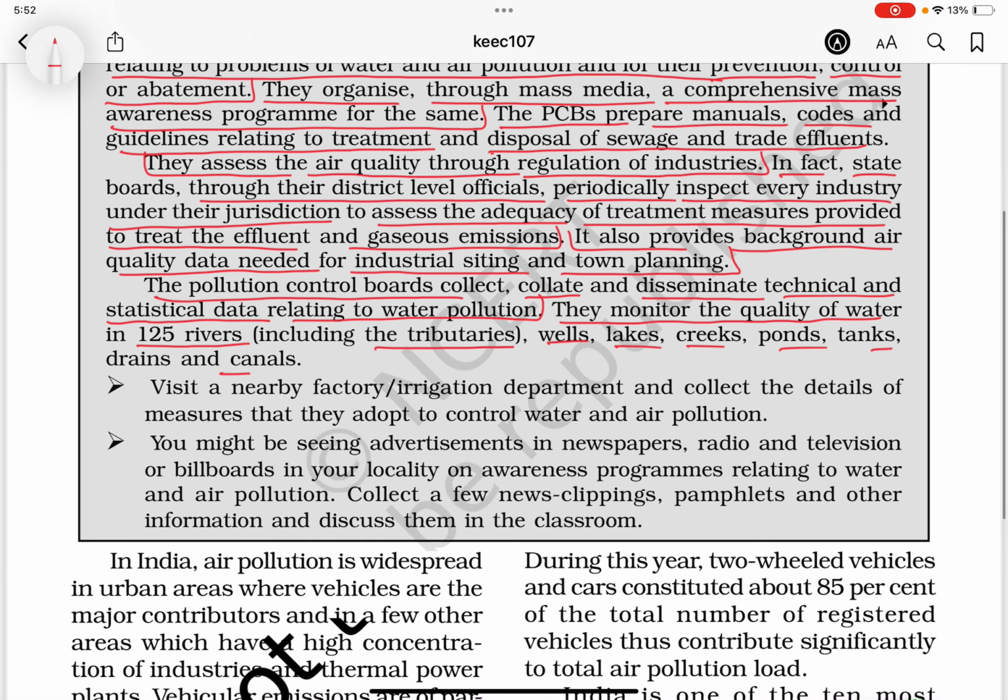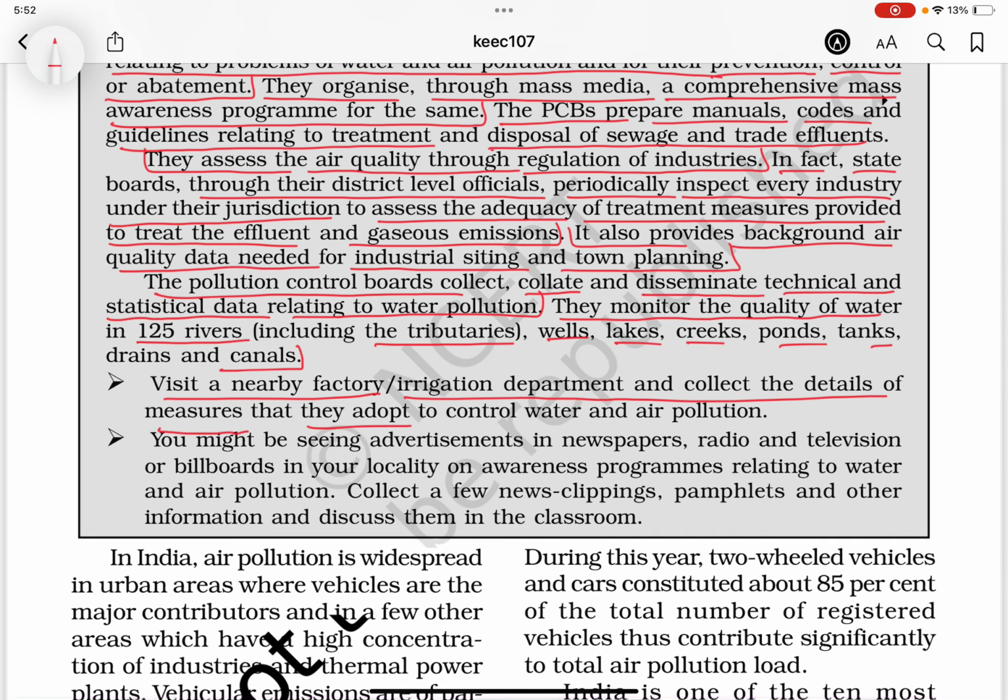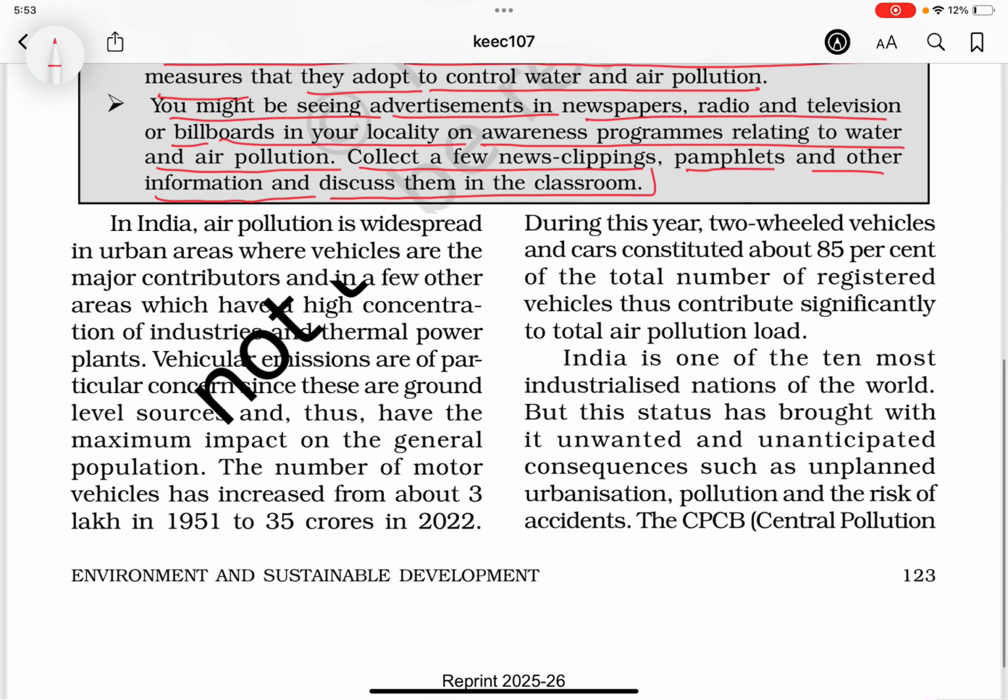tanks, drains, and canals. Visit a nearby factory or irrigation department and collect the details of measures that they adopt to control water and air pollution. You might be seeing advertisements in newspapers, radio, and television, or billboards in your locality, on awareness programs relating to water and air pollution. Collect a few news clippings, templates, and other information and discuss them in the class.